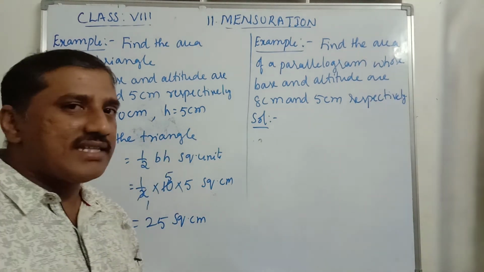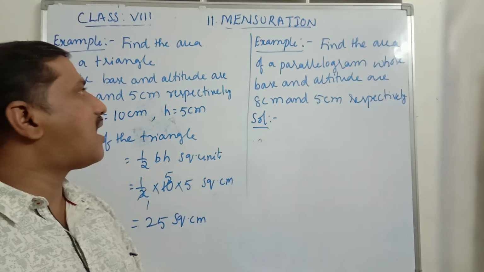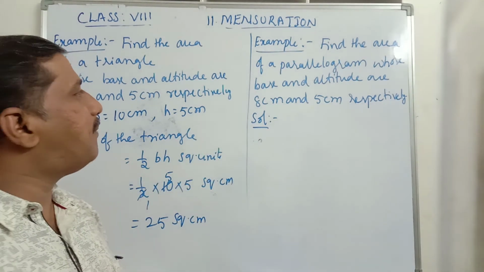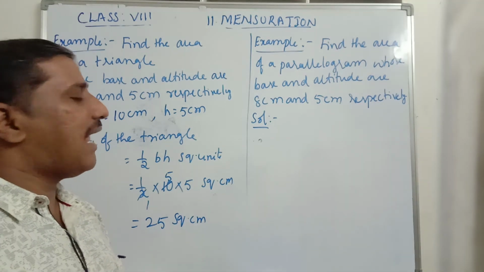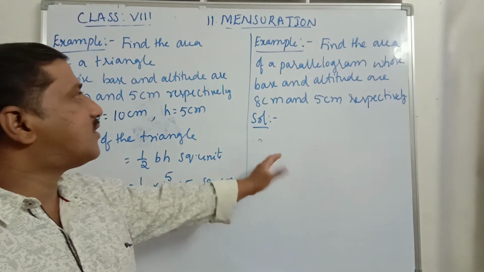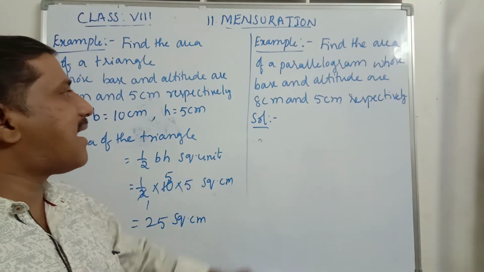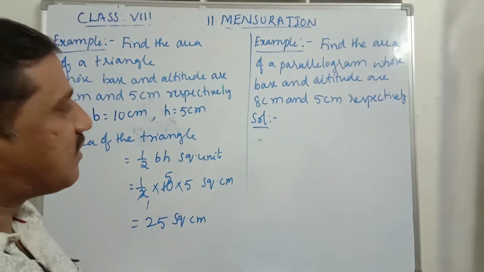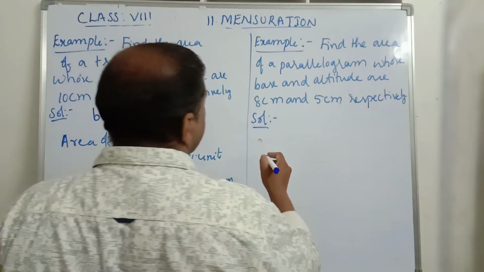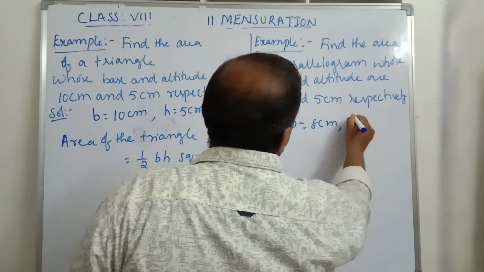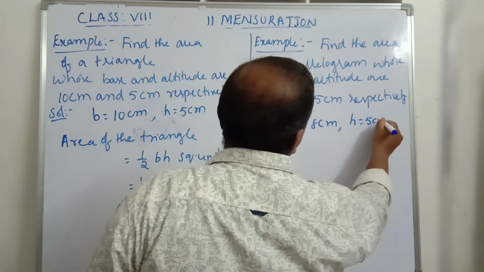Now we will discuss one question for parallelogram. Find the area of a parallelogram whose base and altitude are 8 centimeters and 5 centimeters respectively. So a parallelogram is given. In that parallelogram, base is 8 centimeters and altitude is 5 centimeters. Find its area. So here base B is equal to 8 centimeters, altitude H is equal to 5 centimeters.